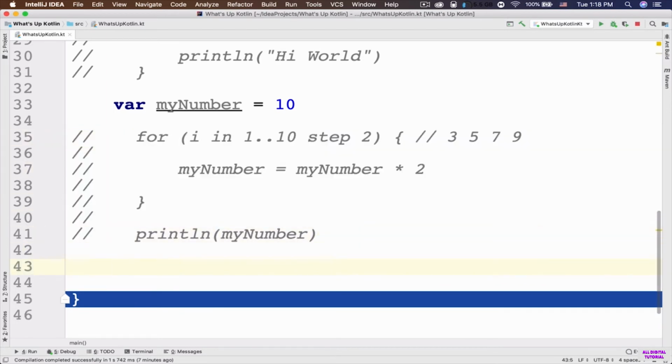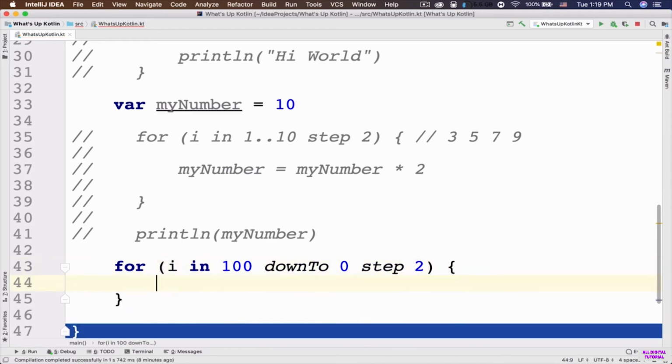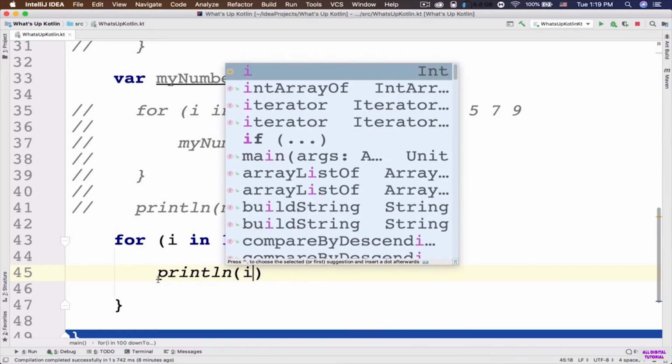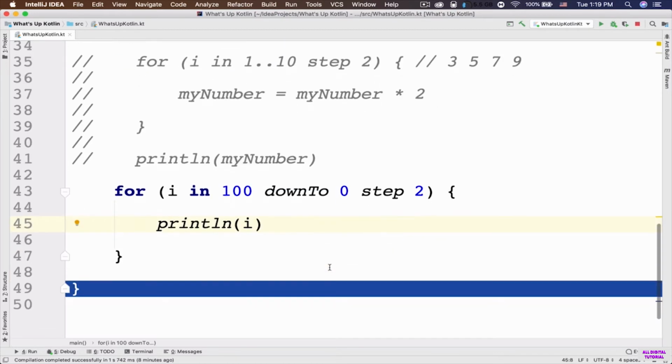So here I want to, for example, output the even numbers from number 100 to 0. So I'm going to say for I in, and here it is going to be the range, number 100 downTo 0. And what is going to be the step? It is going to be step 2. So hopefully you have guessed it right. Okay. So now I'm going to say println I inside the for loop. So let's go ahead and run the app and see the result.